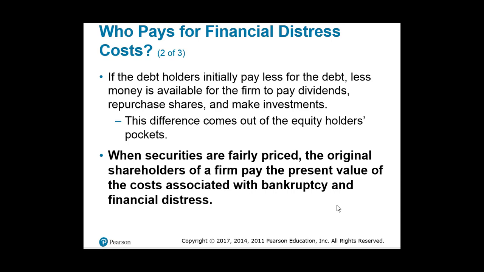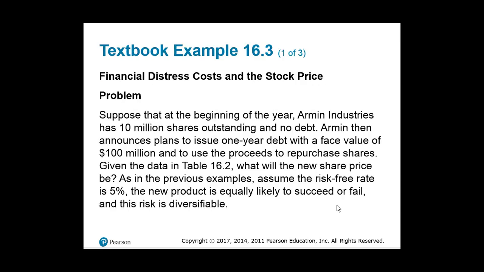We've mentioned this statement in a variety of forms before: when securities are fairly priced, the original shareholders of the firm pay for the present value of the cost of leverage, and in this case, the costs associated with financial distress.